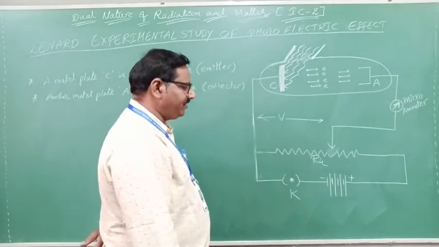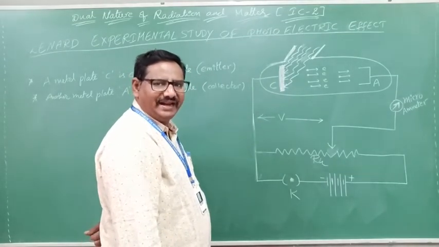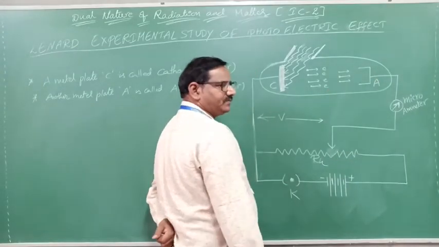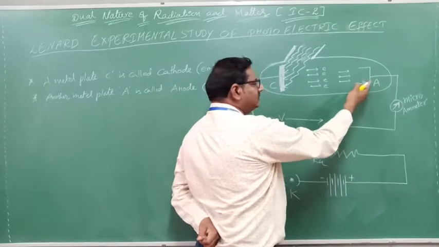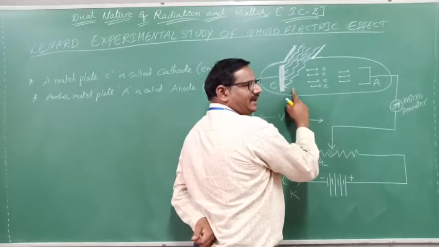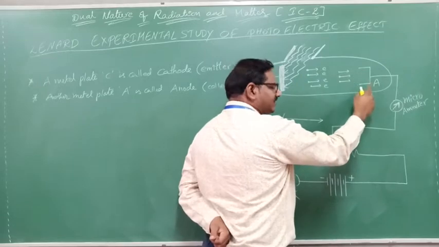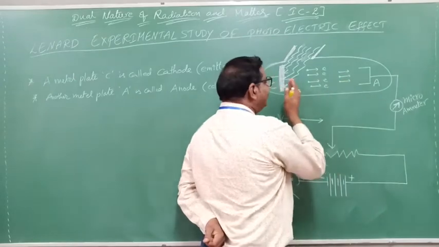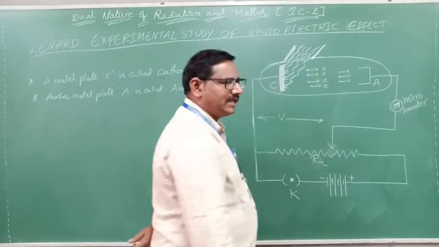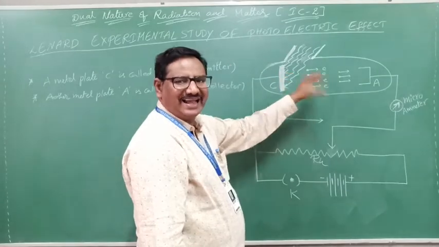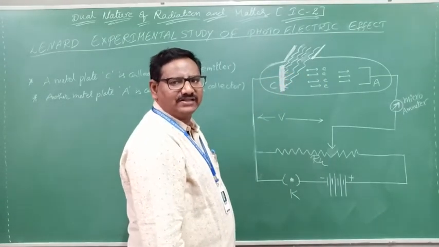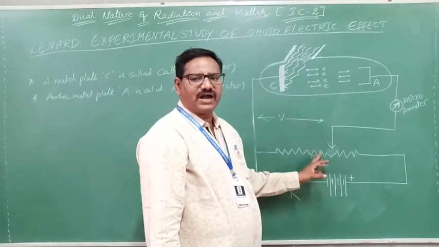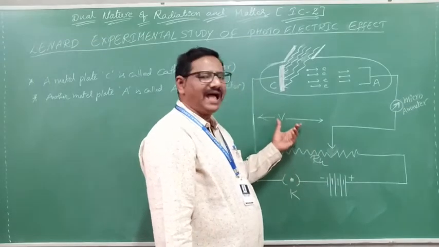He increased the positive potential of the anode. Electrons are negatively charged particles, so they are attracted by this positive potential and move from the cathode to the anode. Then the anode absorbs or collects those electrons. Clear? Very simple.